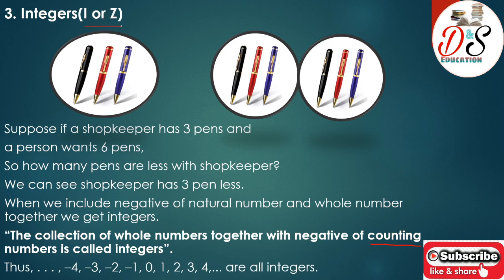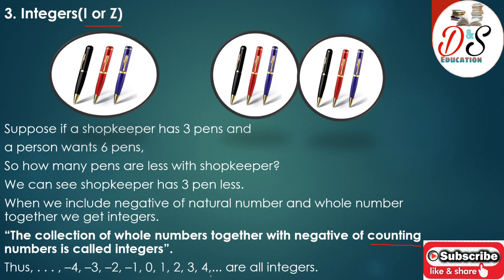Thus we can say -4, -3, -2, -1, 0, 1, 2, 3, 4 and so on are all integers. Now let me ask you one more question. Can you tell me which is the smallest integer?